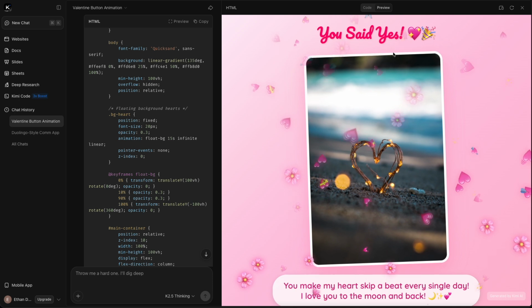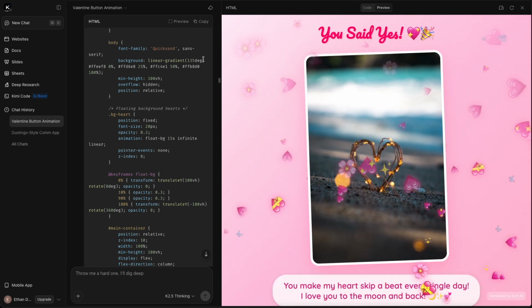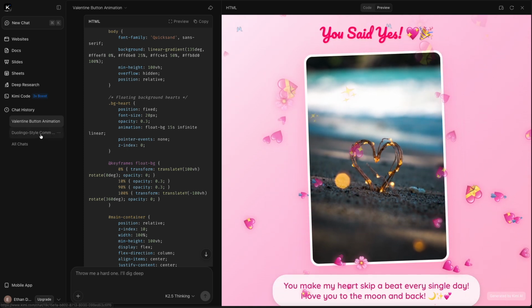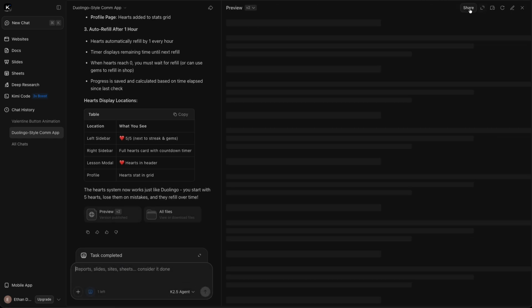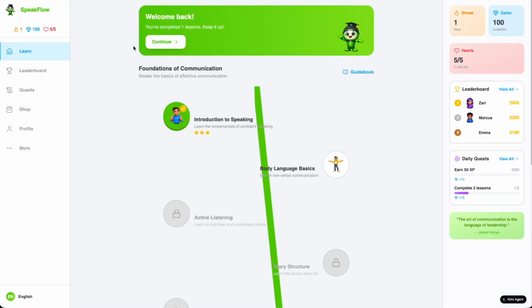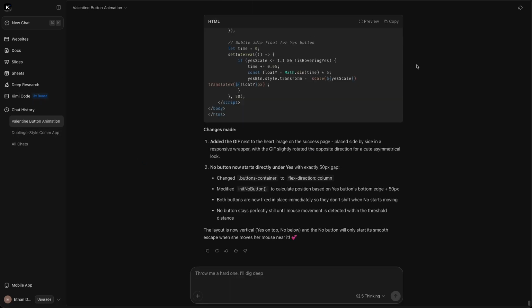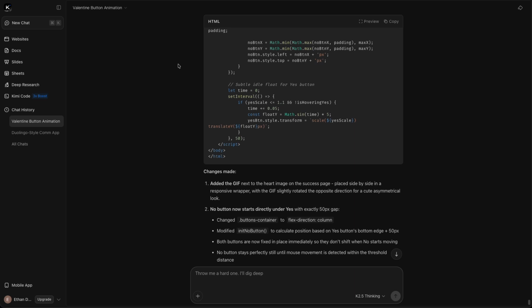So I can now send this to my girlfriend. I hope she'll be happy. And to send it to her, because yesterday when I created this Duolingo app, it actually gave me a share button here. And so you can send this to anybody on the internet, and it has this whole new website so anybody can access the link for it. But on this one, it did not give me the share button. It just gave me a single page. So maybe for simple things, it doesn't create that.